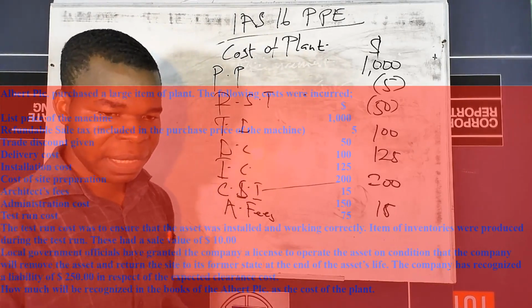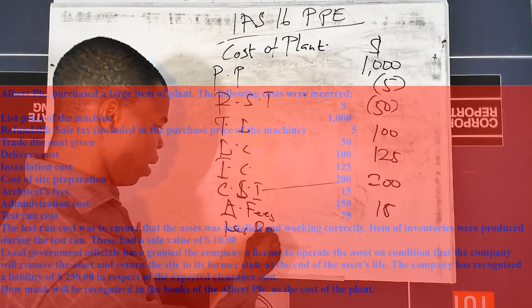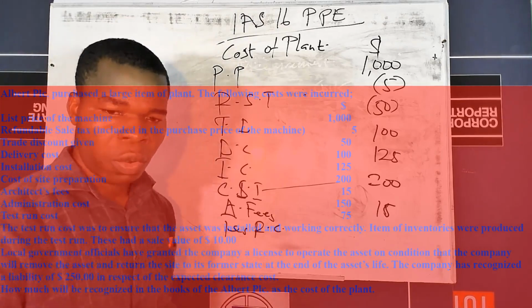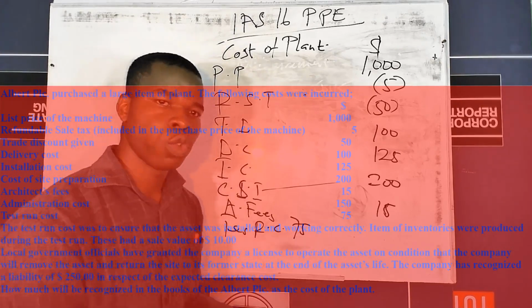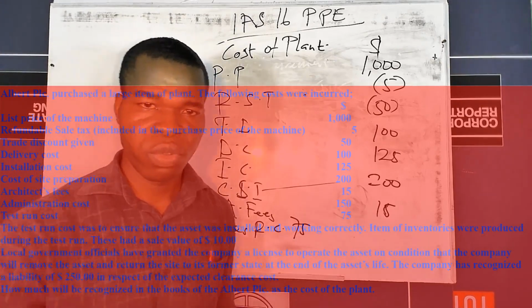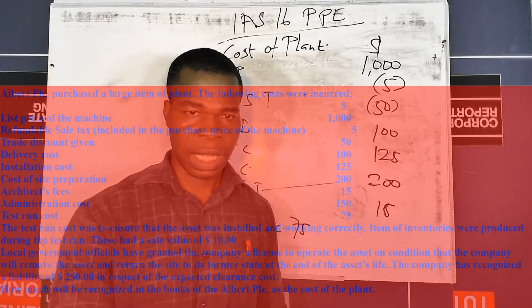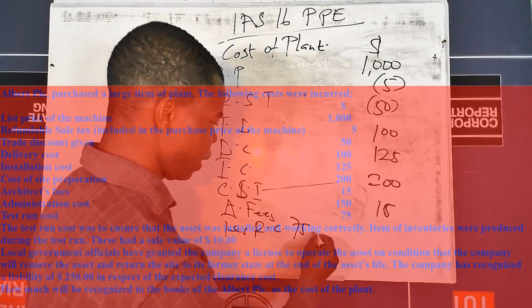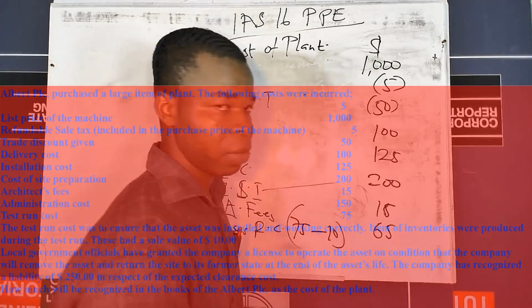And then we have test run cost. Like I said earlier on, the cost actually is 75. But we were told that when they were running the test, they produced an item which can be sold for $10. This was in the additional note. So we have to first take that 10 off before we can treat the rest as the cost to be captured.